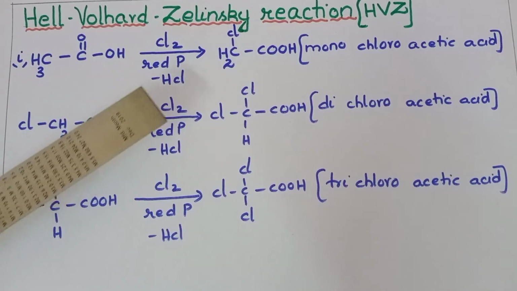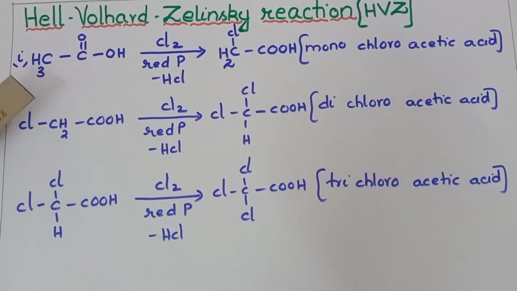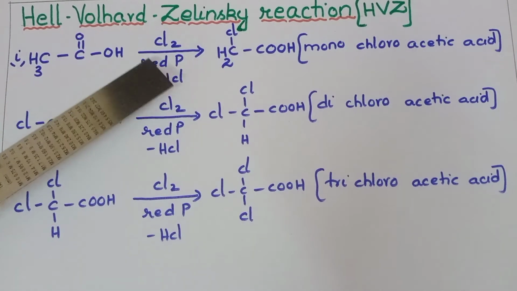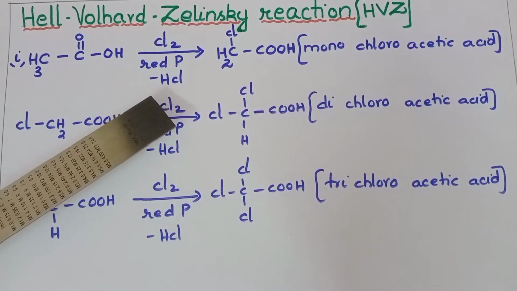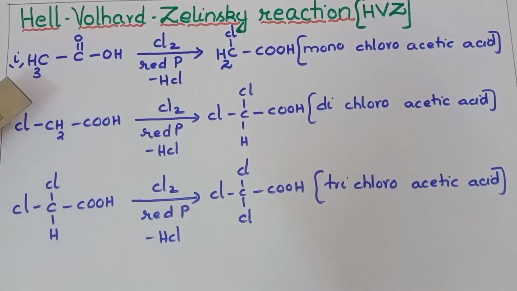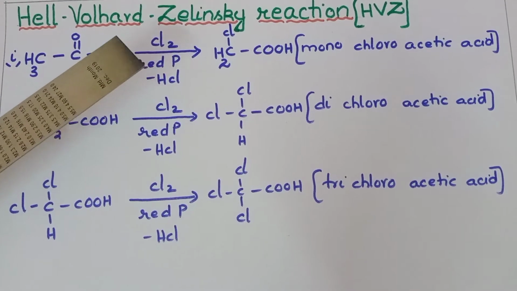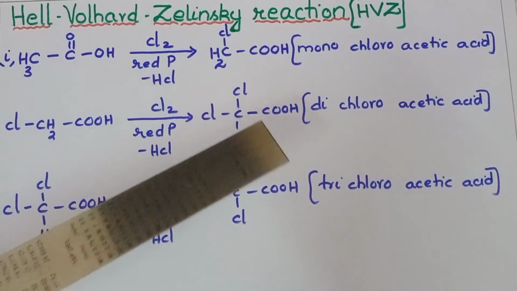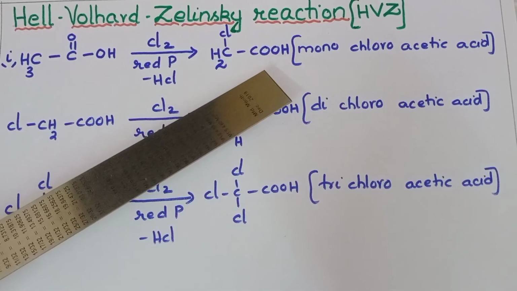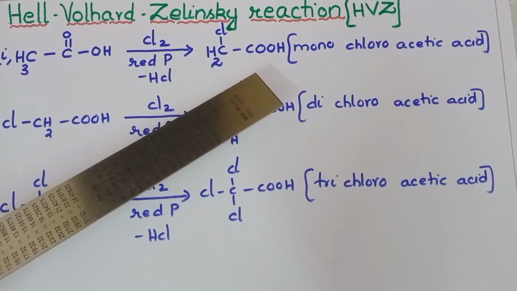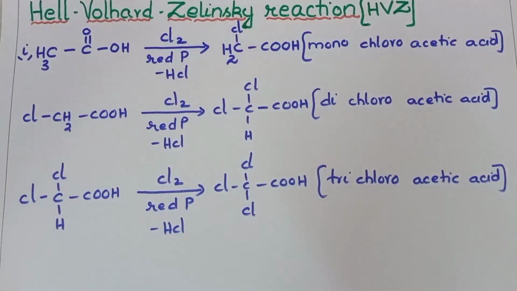Which halogen have we taken here? Chlorine. So first, what happens? One of the chlorine atoms comes out along with one of the alpha hydrogens as HCl, so I have written here minus HCl. In the place of this hydrogen, the remaining chlorine atom comes and substitutes. Look here at the product: CH2Cl-COOH. First one hydrogen is replaced, and we call it monochloroacetic acid.